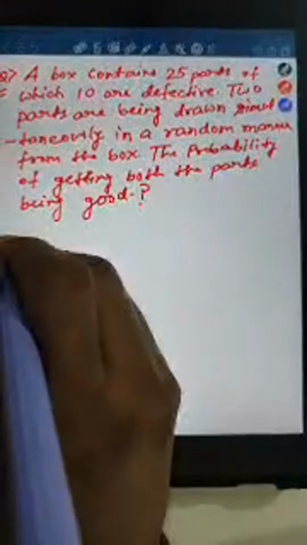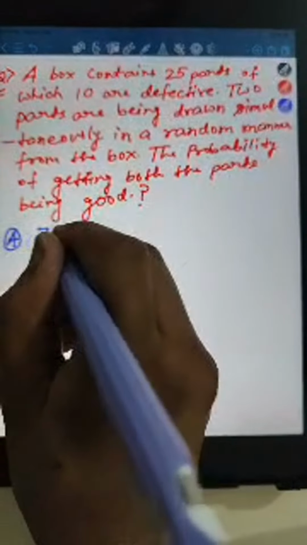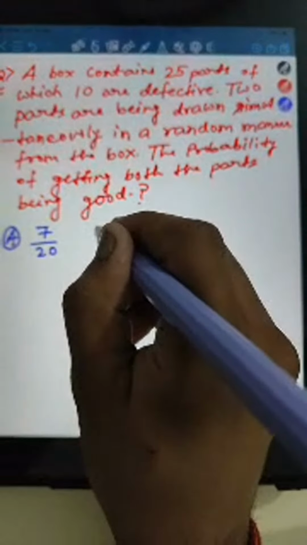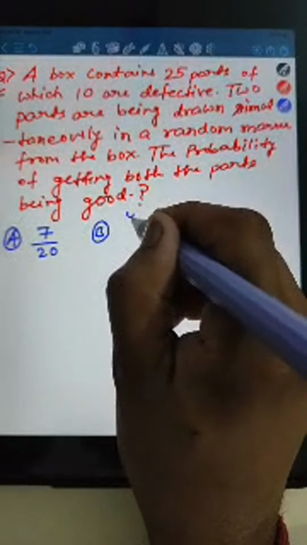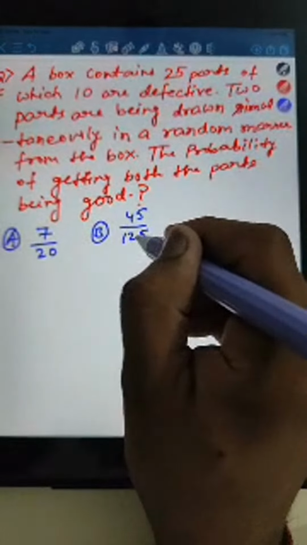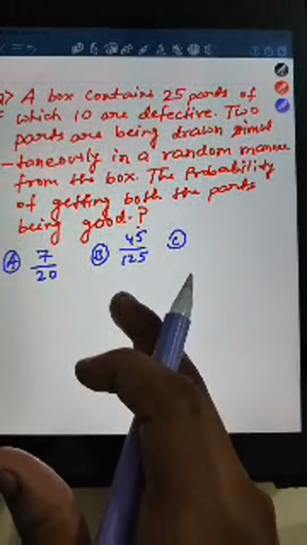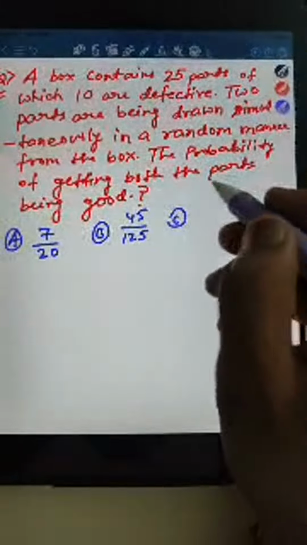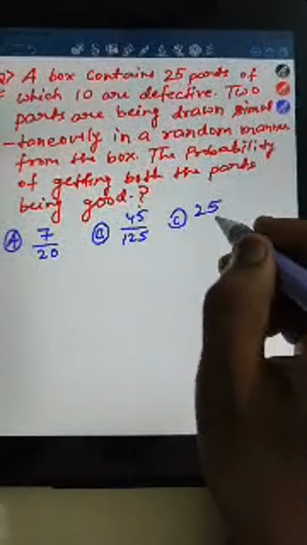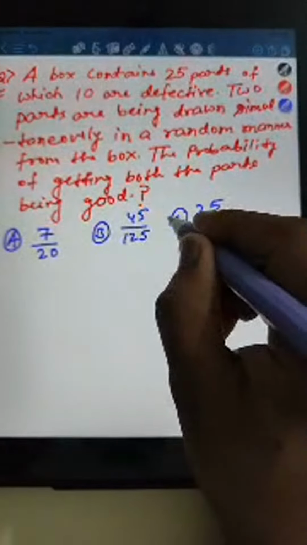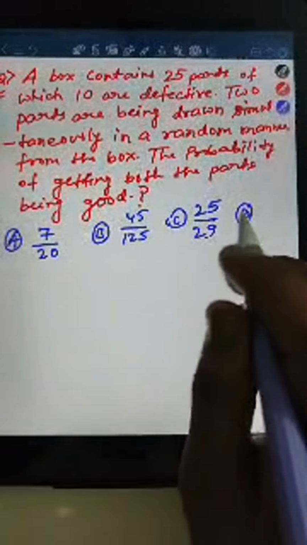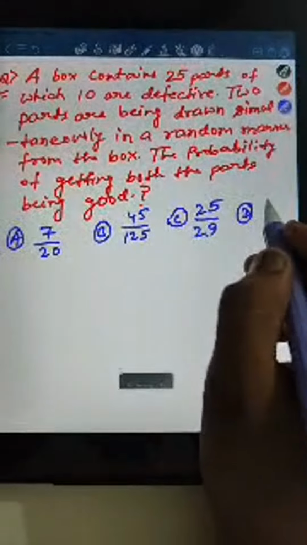चलिए बताइए. Option A is 7/20. Option B is 45/125. Option C is 25/29. Option D is 5/9.